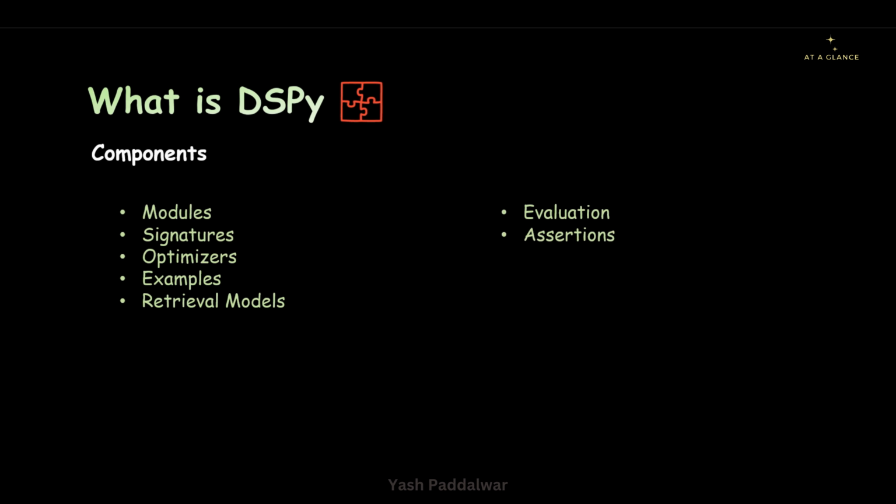Next, we have assertions. It is basically a mechanism for ensuring program correctness and the improvement of reliability. Next, we have adapters, which act as translators between signatures and the LM interfaces. Next is the fine tuning, which is again an important component. It's nothing but the process of optimizing the LM weights, which enhances the model performance on a specific task. And finally, we have the community and ecosystem, which is nothing but open source contribution advancing the AI research and application development.